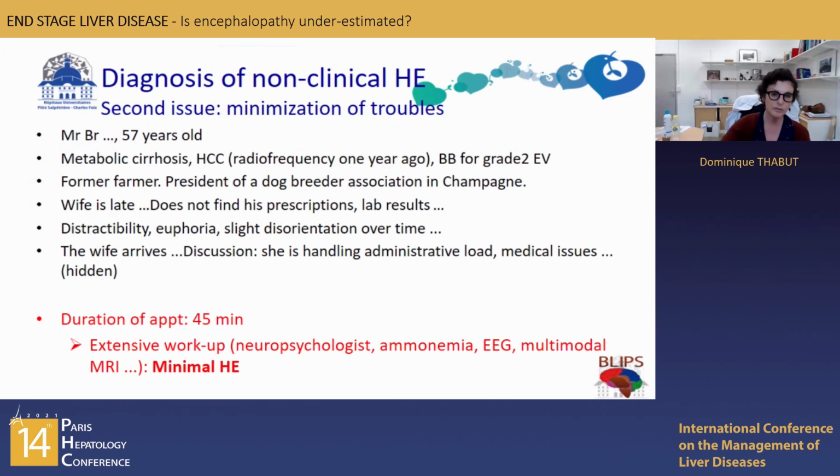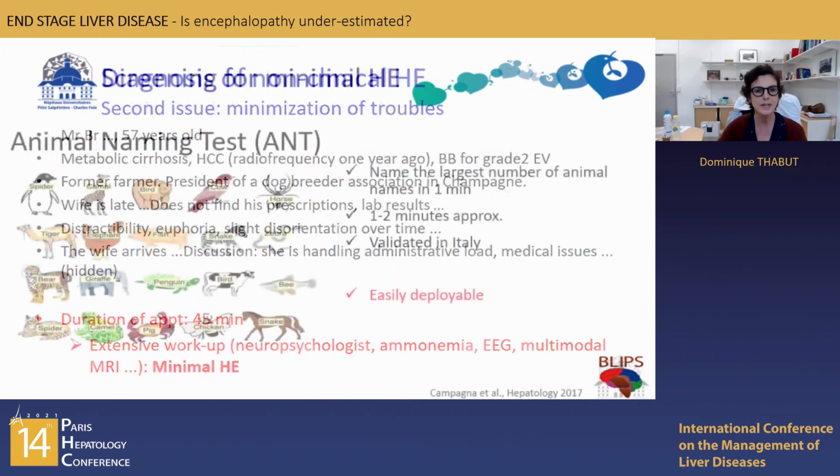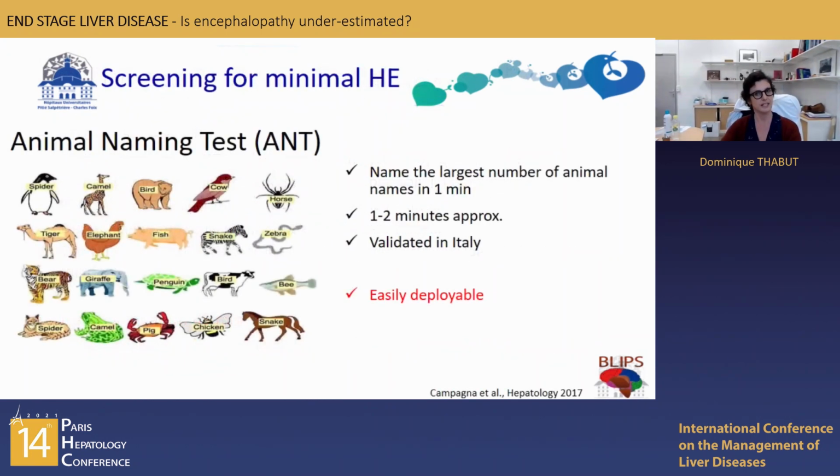And so you discuss with her, and you discover that she is handling all the administrative load, the medical issues, and the dog breeder association and everything, but this is hidden, and this is between them, and they don't tell anybody. The duration of the appointment is 45 minutes. You prescribe an extensive workup, you diagnose minimal HE, but it took you a lot of time, and usually you don't have time. So what do we need to increase the diagnosis of non-clinical HE?